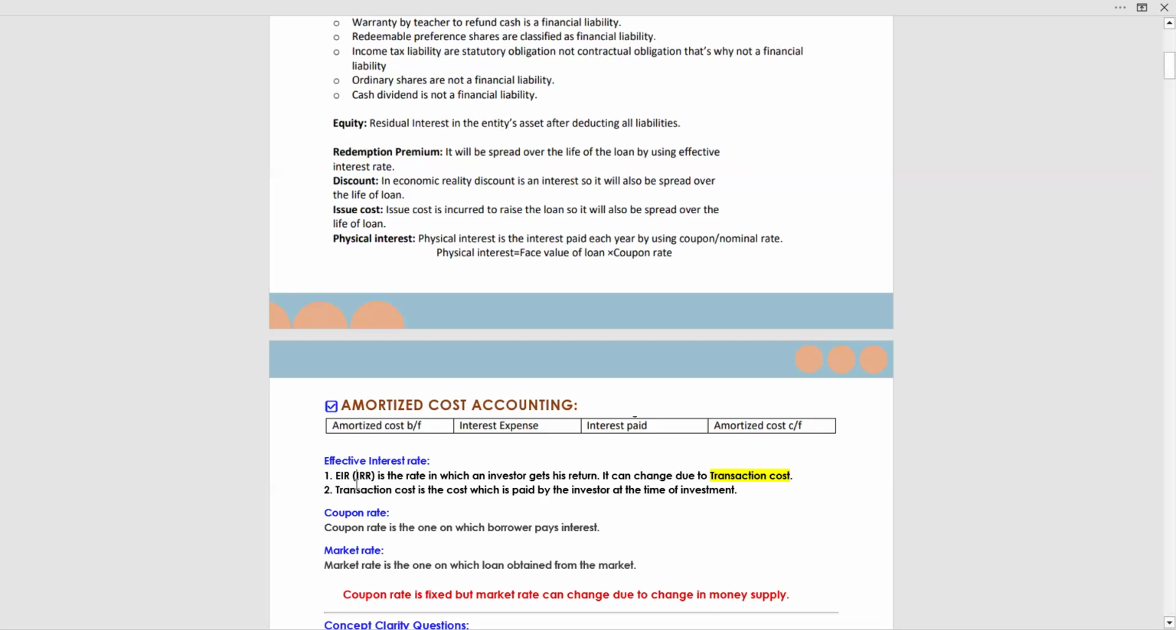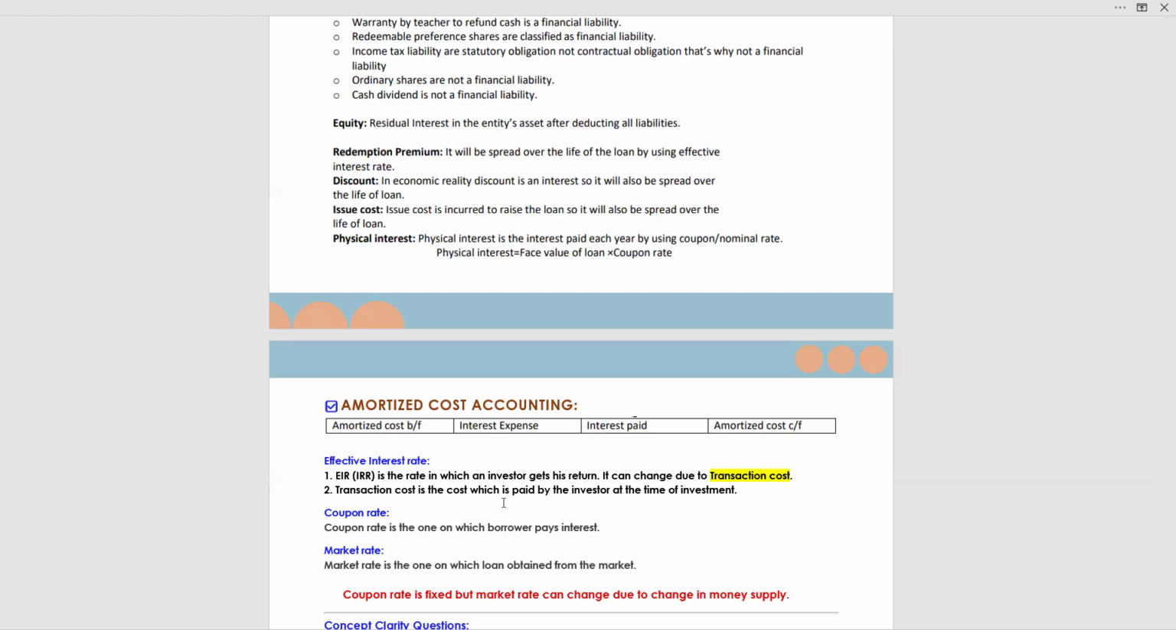EIR, effective interest rate or IRR, is the rate at which an investor, those who are providing the funds to the entity, gets his return. It can change due to transaction cost. Now, what is transaction cost? Transaction cost is the cost which is paid by the investor at the time of investment.